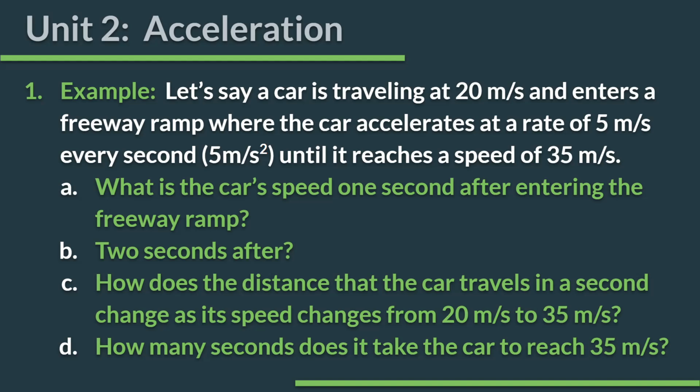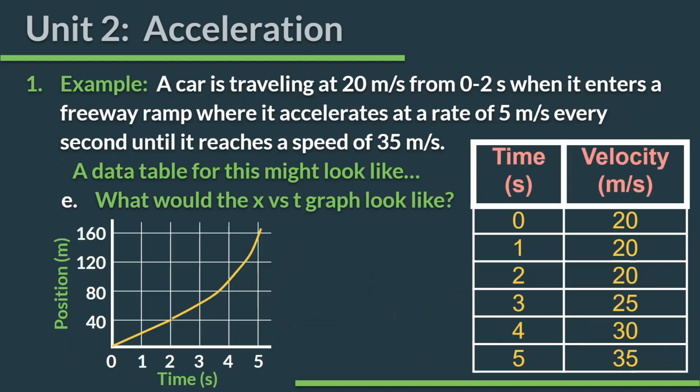How many seconds did it take the car to reach 35? We just saw that. It took 3 seconds before. This is a different set of data. This car was driving for a few seconds before the ramp. This one says a car is traveling at 20 meters per second from 0 to 2 seconds when it enters a freeway ramp where it accelerates at a rate of 5 meters per second every second until it reaches 35 meters per second. So I've added a couple seconds beforehand, otherwise it's the same data.